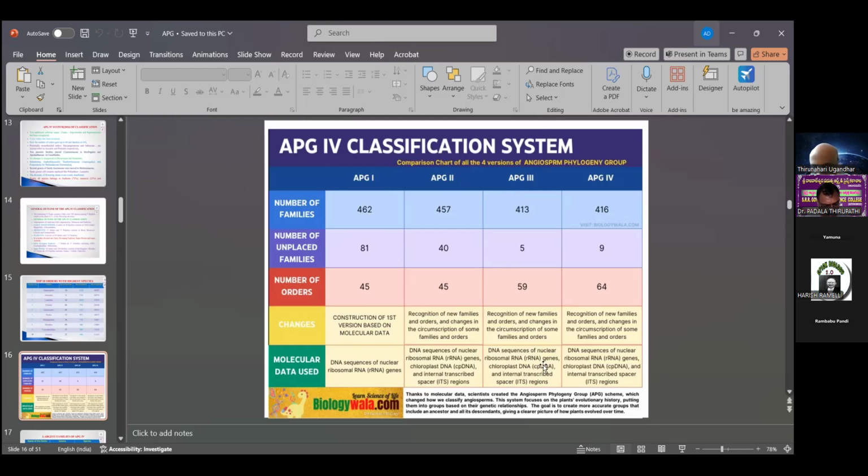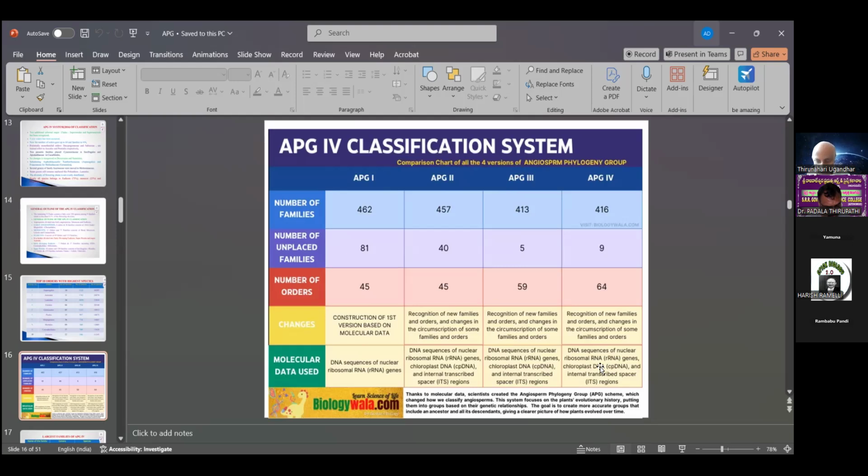Then APG-4 brought recognition of new families and orders and changes in the circumscription of some families and orders. The molecular data is DNA sequence or nuclear ribosomal RNA genes in APG-1, and the last one, APG-4, also used DNA sequences of nuclear ribosomal RNA genes.